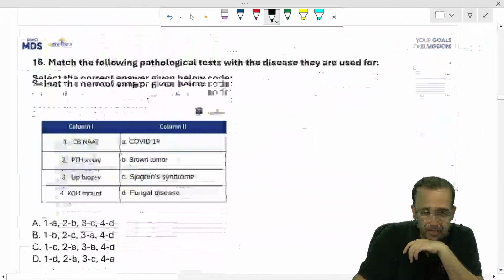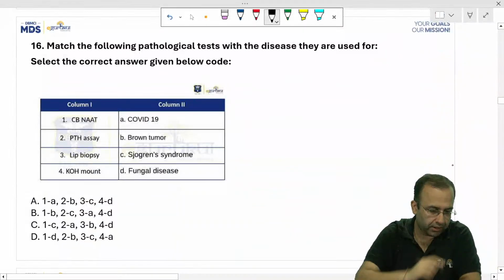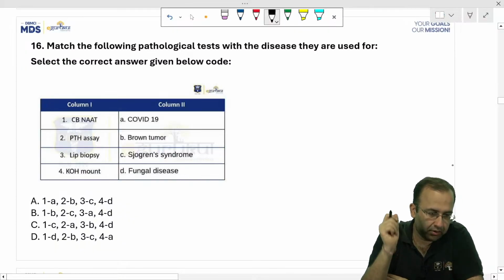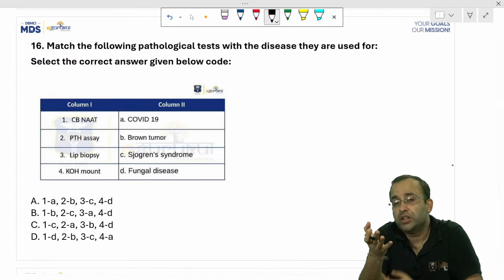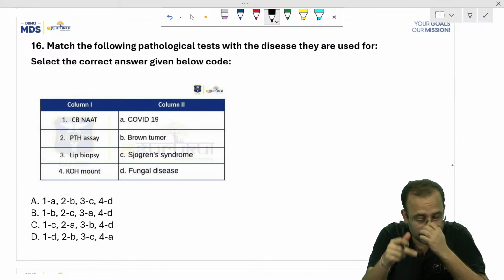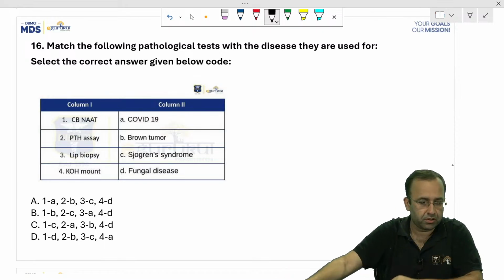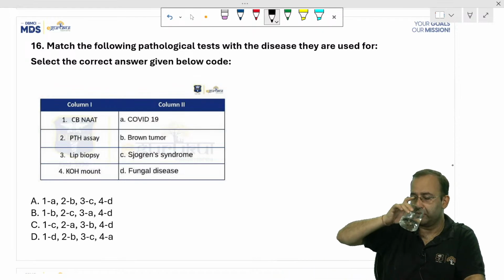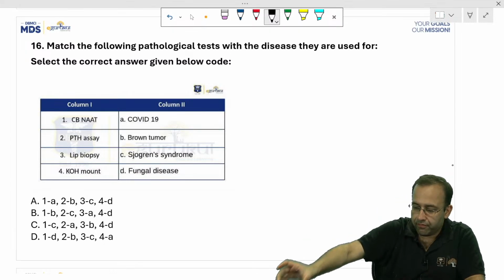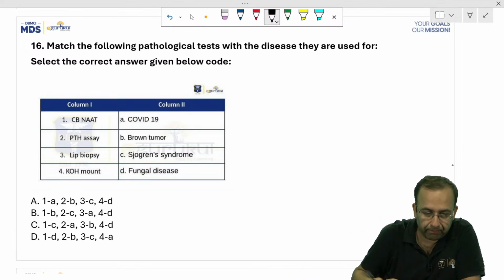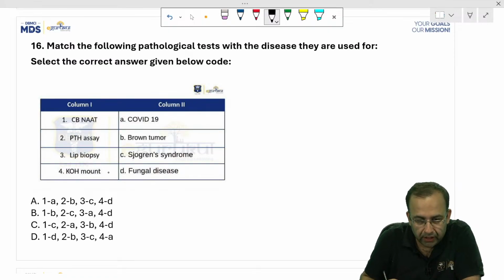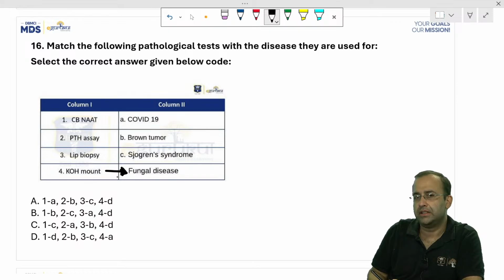Next question. Match the following with respect to the disease. KOH mount was asked this time in the NEET MDS paper also. So potassium hydroxide or KOH mount, again very, very important. We just need to know that KOH mount is used for fungal diseases.